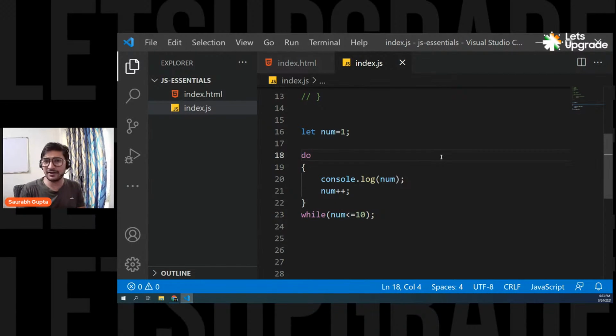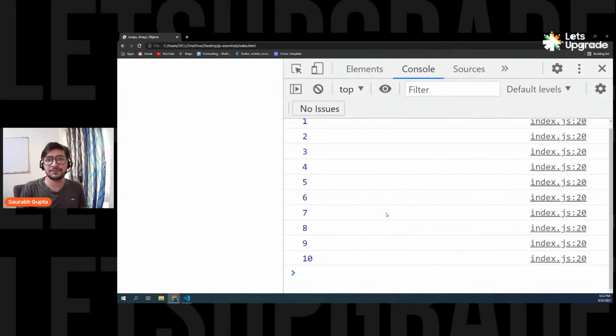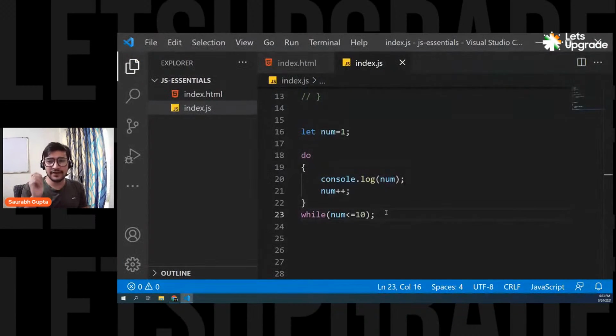But in this case, I have written the exact same thing. Num is 1, perfect. Do, print num. I print 1, num plus plus, it becomes 2. I check the condition, 2 is less than 10, correct, perfect. So it should still go for like 1 to 10. It's working same. But where is the place where we can actually see a difference between while and do while?